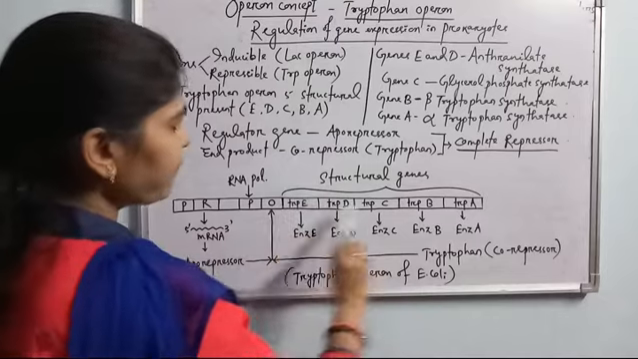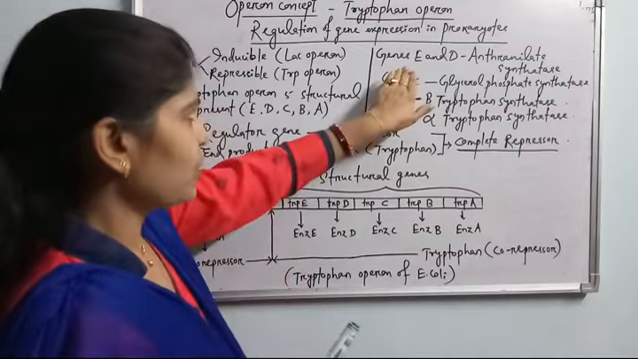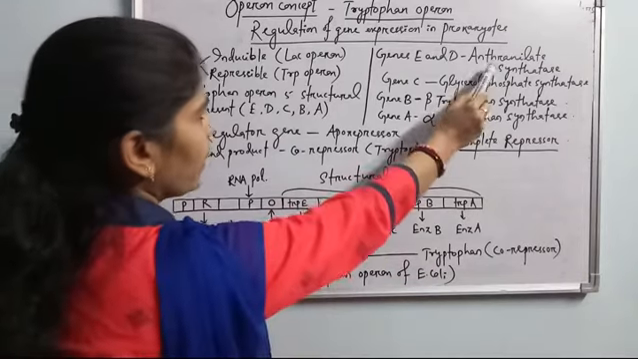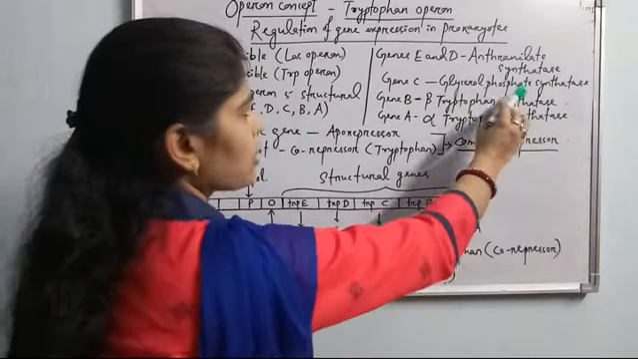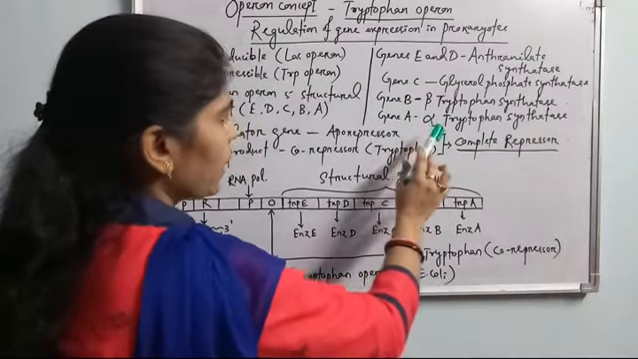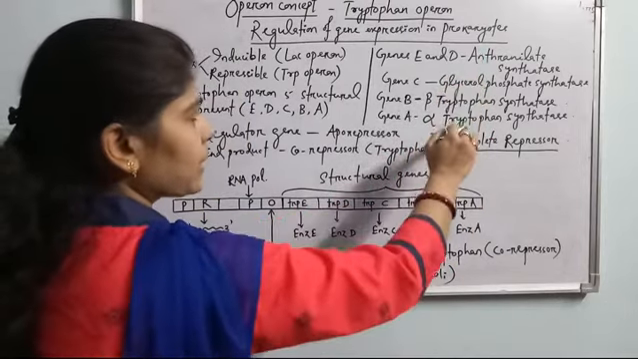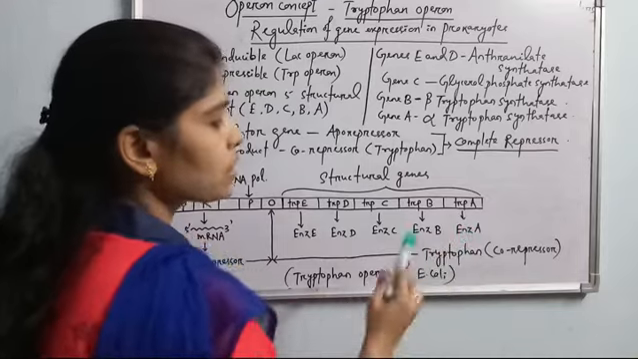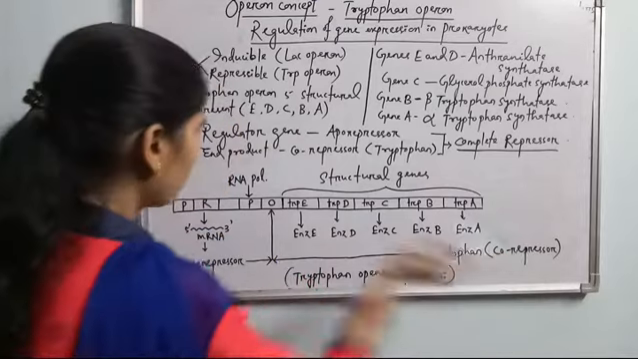So what is there? See, there are 5 different types of structural genes present in the tryptophan operon. What do they produce? Genes E and D, tryptophan E and tryptophan D, combiningly produce one enzyme, that is anthranilate synthetase. Gene C produces glyceryl phosphate synthetase. Gene B produces beta tryptophan synthetase, and gene A produces alpha tryptophan synthetase. So 4 different types of enzymes are needed for the synthesis of the amino acid tryptophan inside E. coli, and whenever the tryptophan amino acid is much more than the need of the cell, this tryptophan acts as the co-repressor and binds with the aporepressor.